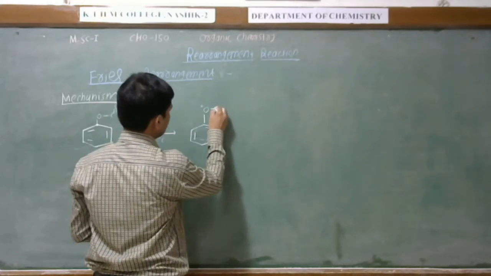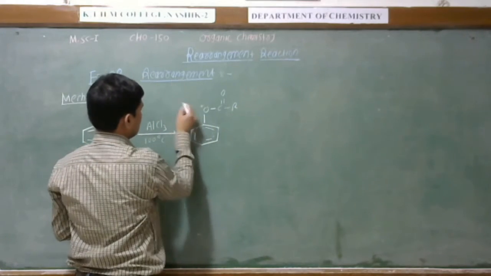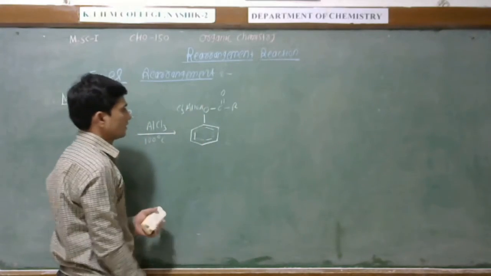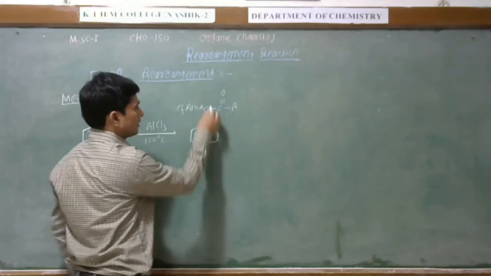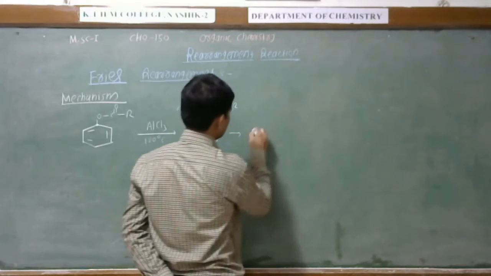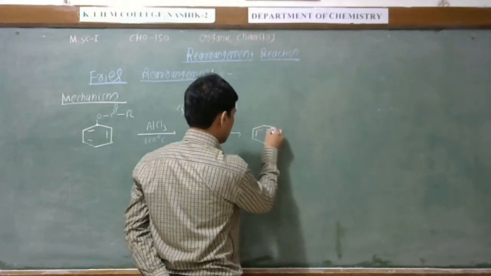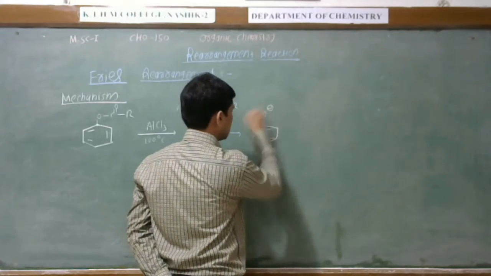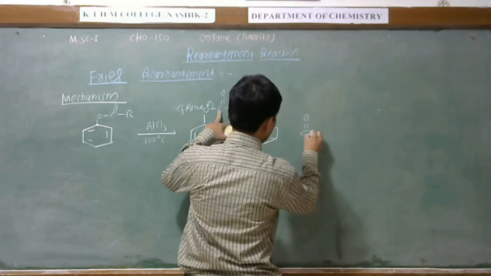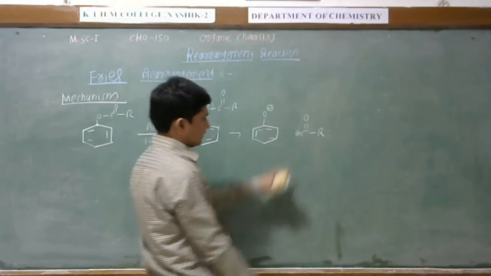This is the oxygen, this is C double bond O, this is R, this is the AlCl3. Now this bond will break in such a way that the negative charge comes on the oxygen. So as a negative charge comes on oxygen, this compound has C double bond O, R, and a positive charge.